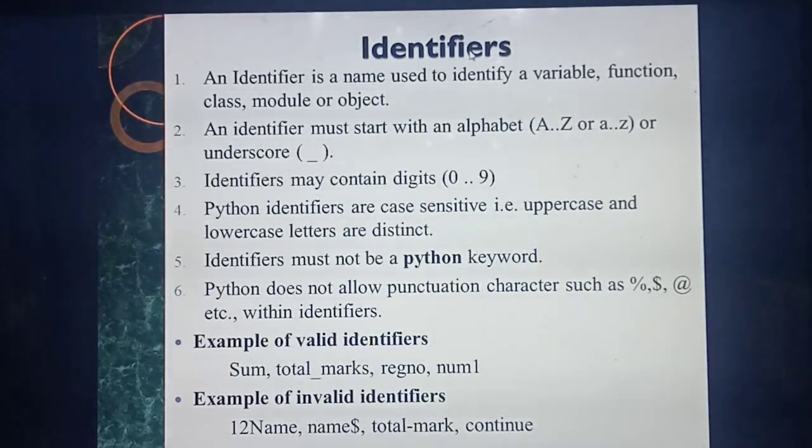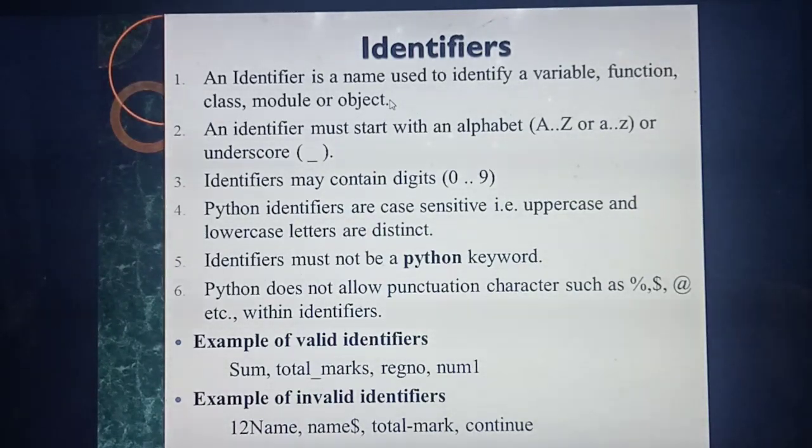So likewise, in a programming language also, an identifier is there. What do you mean by identifier? It's just a name. Identifier is just a name. It is mainly used to identify things in a program. What things does this identifier identify? Variable, function, class, module or object. What do you mean by variable? For example, in programs you will use A, B, C, D, X, Y, Z. That we can call a variable.